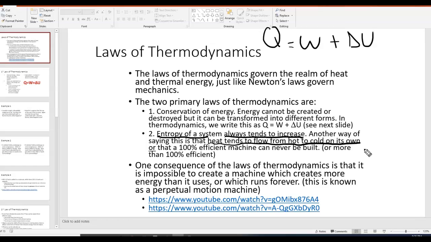Now, way number 3. You cannot have a 100% efficient machine. A 100% efficient machine can never be built. In other words, the efficiency of a machine always has to be less than 100%. Again, at this point you might be asking, what does efficiency mean? We'll talk about that in a little bit. One of the consequences of the laws of thermodynamics is that it's impossible to create what's called a perpetual motion machine, which is basically a machine that creates more energy than it uses, or a machine which runs forever.